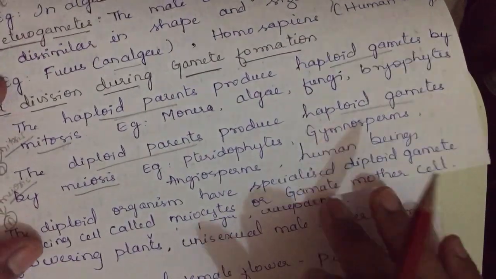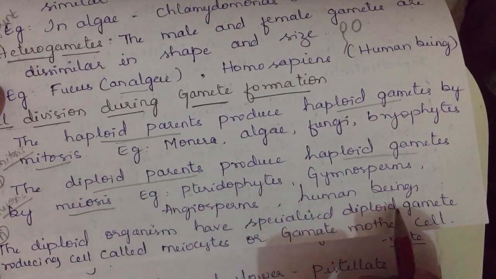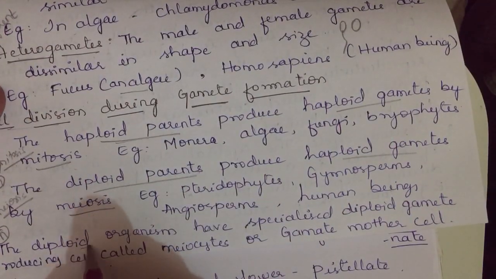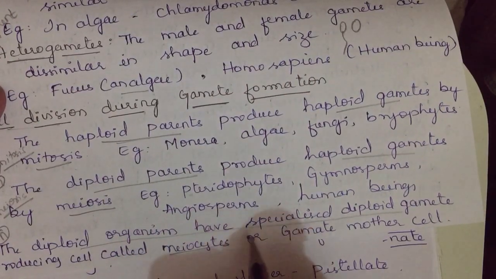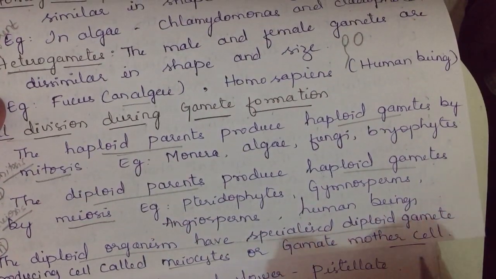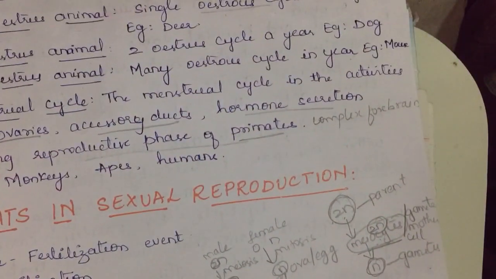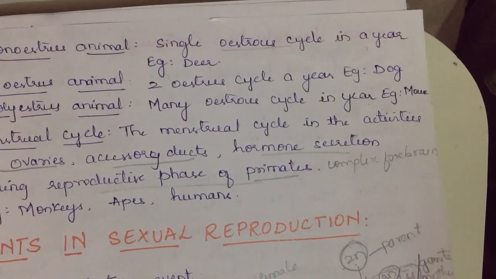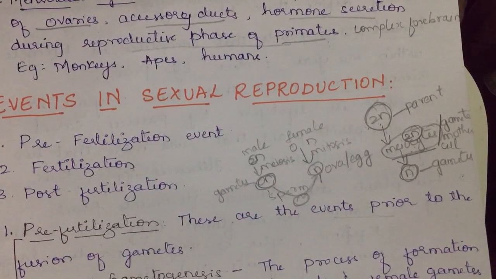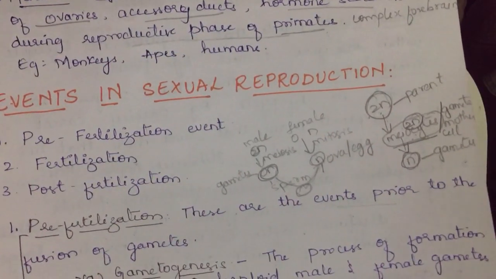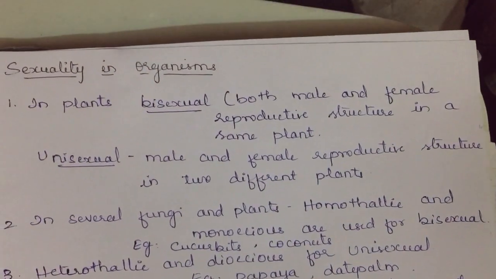The last sentence, what was it? The last sentence was, the diploid organism has a specialized diploid gamete producing cell. The diploid organism has a specialized gamete producing cell called myocytes or gamete mother cell. Understood? Gamete mother cells are always diploid, not haploid, and these gamete mother cells are present where? These gamete mother cells are present in diploid organisms. Okay, I shall proceed further.